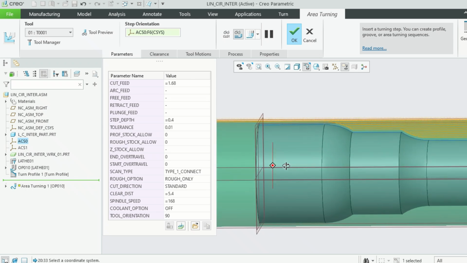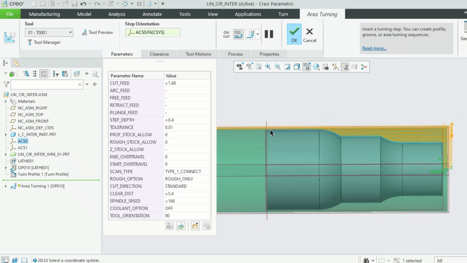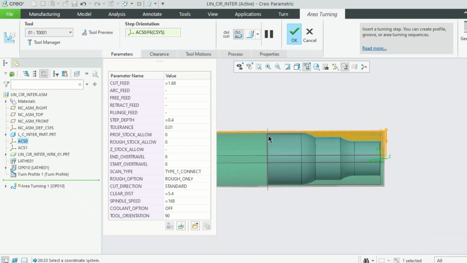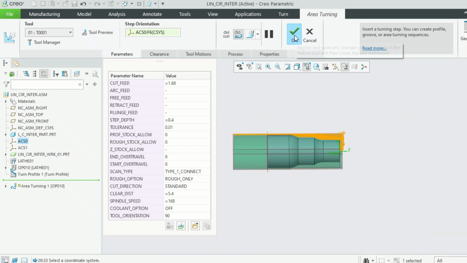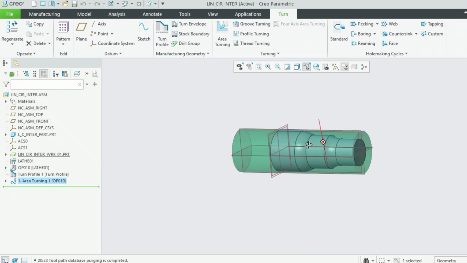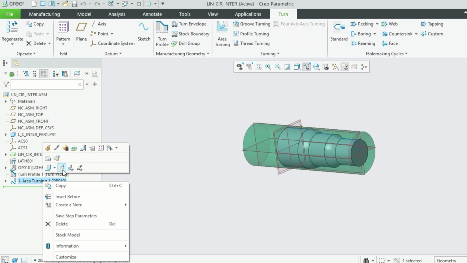Okay, let's give okay, but this profile should stop here itself. Why is it going there? Let's see. Now let us see the tool path.